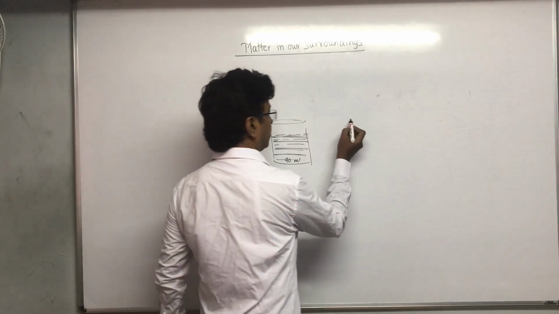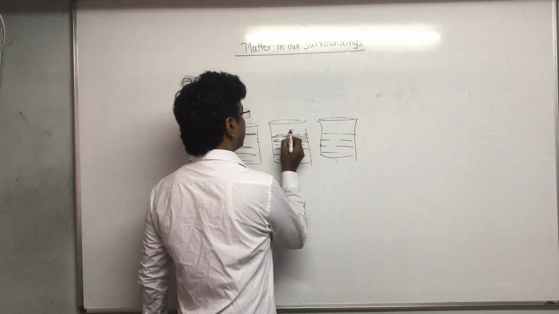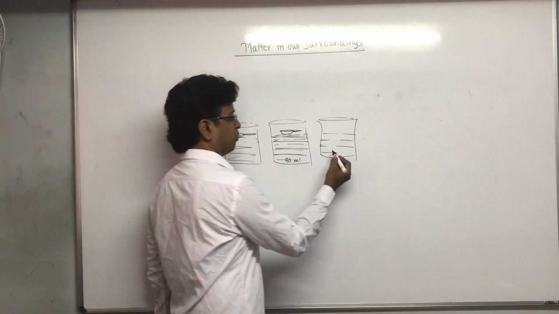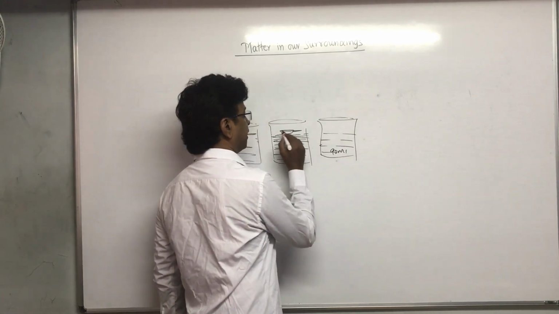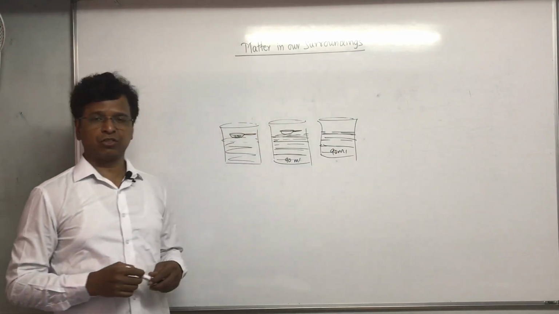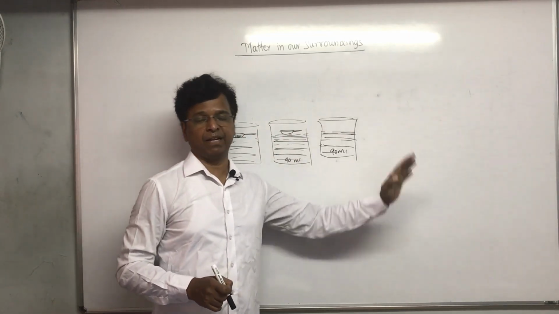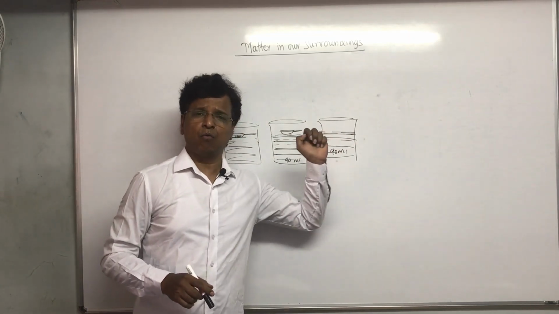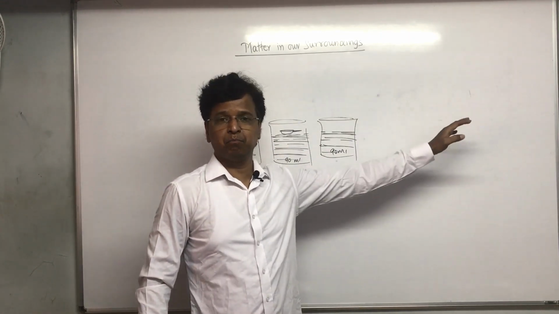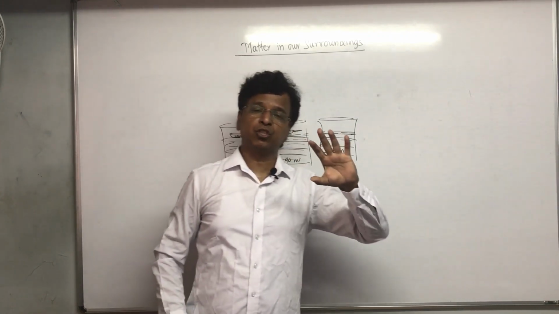Then you can take another beaker, same activity, take 90 ml of water in this and 10 ml of this solution, so that it becomes 100 ml. Again this will become bluish. Definitely the blue color will go on becoming faint, but it will remain whatever the amount of dilution you go through. Even if you take 10 beakers like this, the 10th beaker will also show you bluish water.